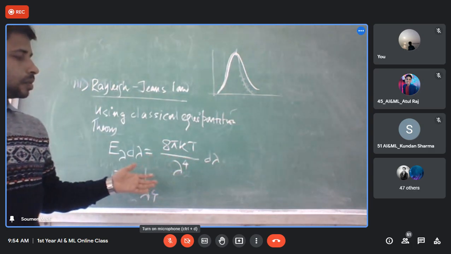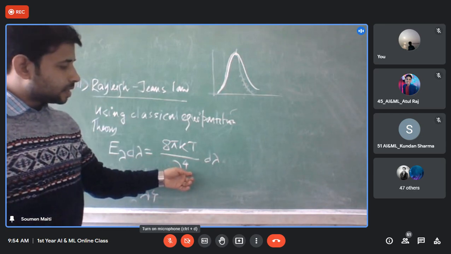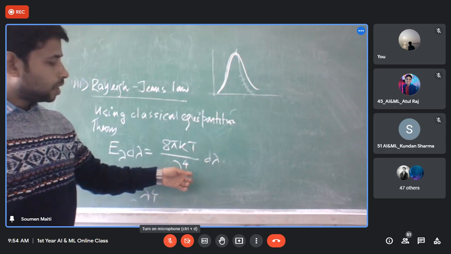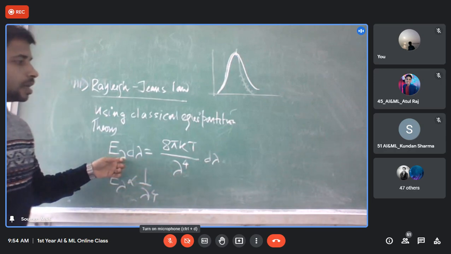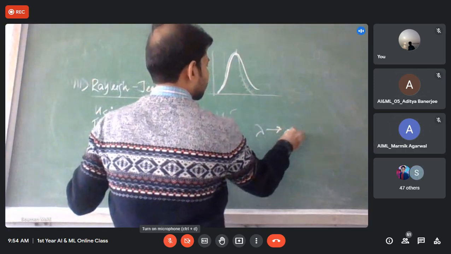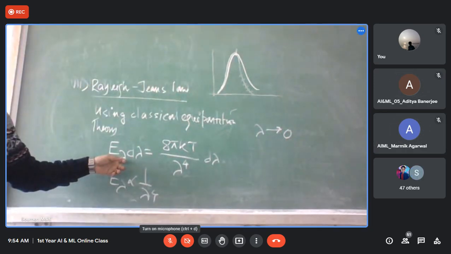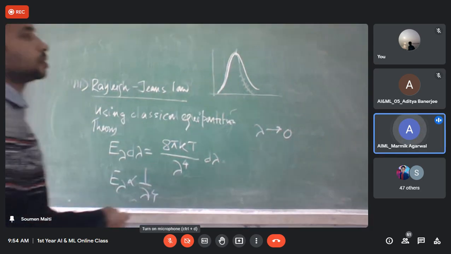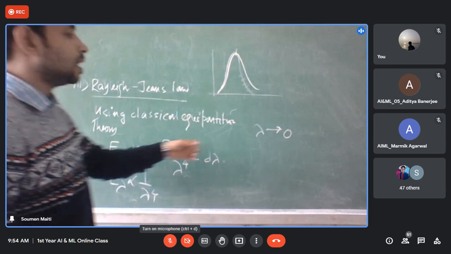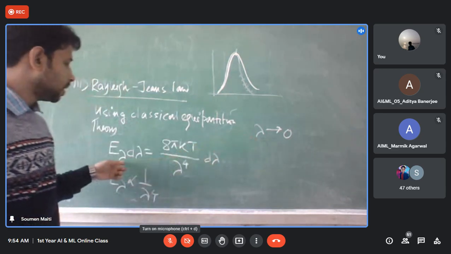Look at this: if we decrease the value of lambda, what will happen? Energy will increase. If lambda tends to 0, energy tends to infinity. What does it mean? That means as lambda tends to 0, what will be the value?